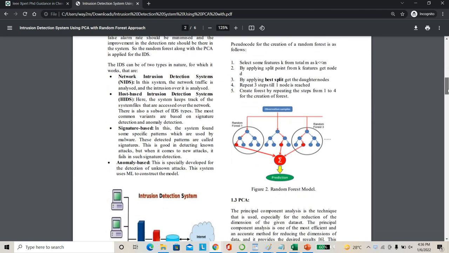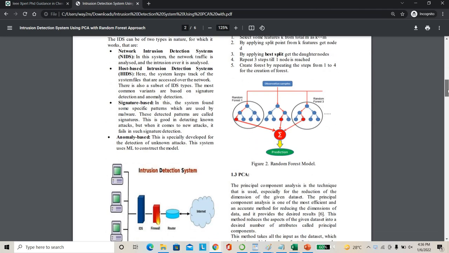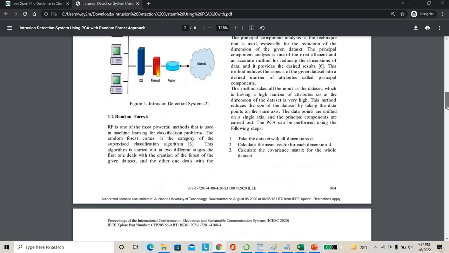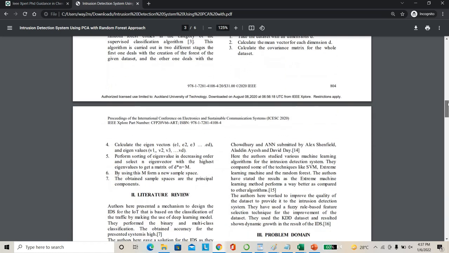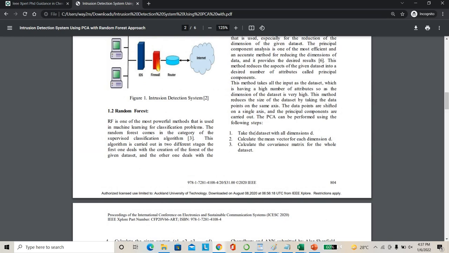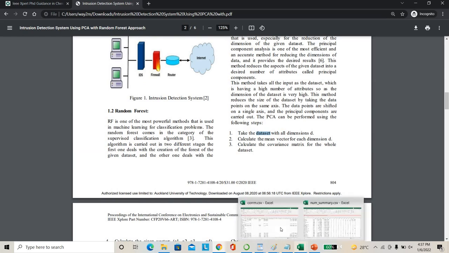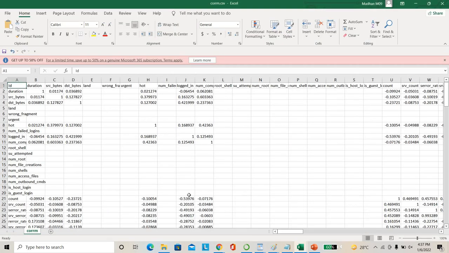So in our system, we are going to design a machine learning system that can predict whether the connection belongs to an intrusion or a normal connection. For that, we have to create a machine learning system, and we have to consider multiple things. First, we have to take a data set. We have found some data sets here.